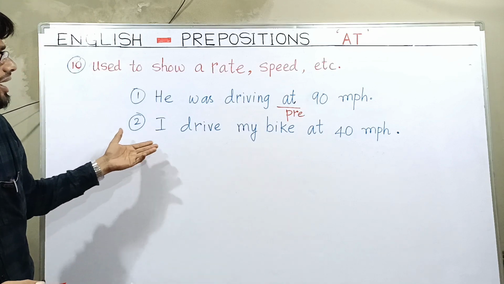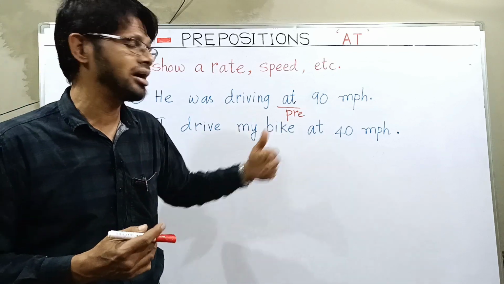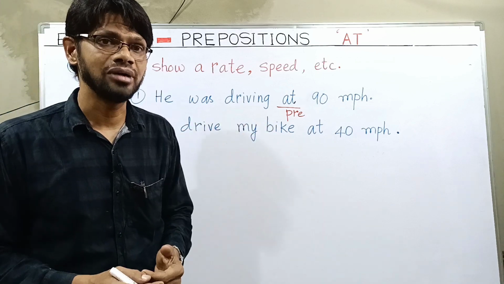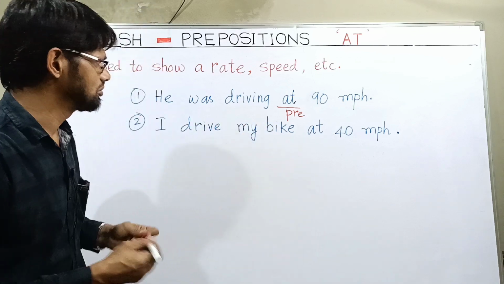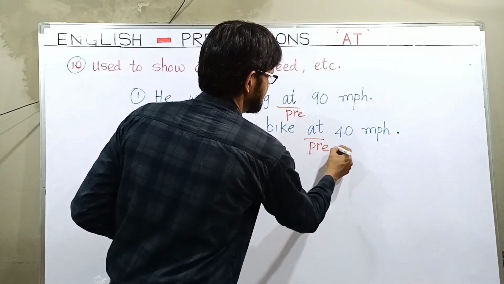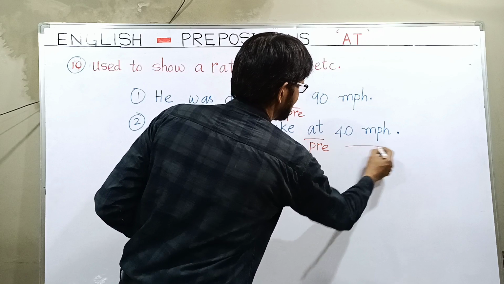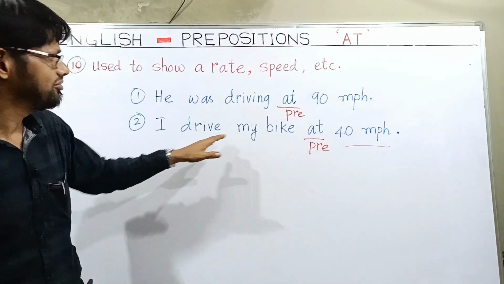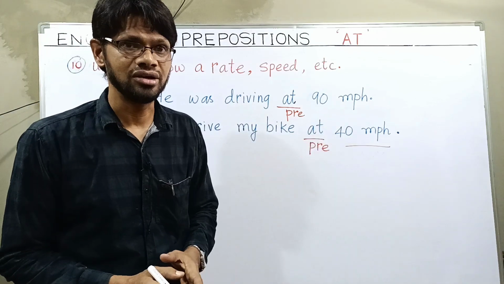One more example, I drive my bike at 40 miles per hour. Here you can notice that I have used at to show the speed, 40 miles per hour.